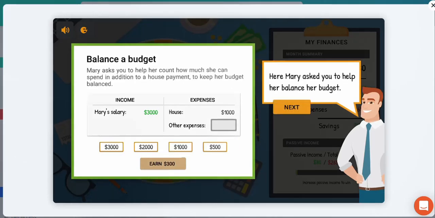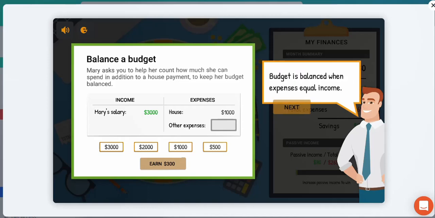Right, so we're going to balance our budget here. Mary asks you to help her with her account. So it's Mary's budget actually. Mary wants to spend an additional amount on a house payment. She wants to keep her budget balanced. You can see Mary has a certain amount of income. Her income is $3,000. Her expenses, the house, costs $1,000. Other expenses, we're not sure what those other expenses are, but we're going to help her balance her budget.